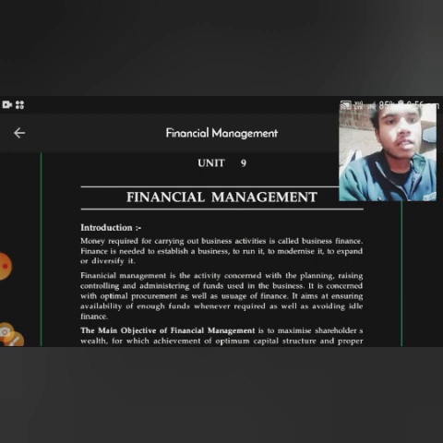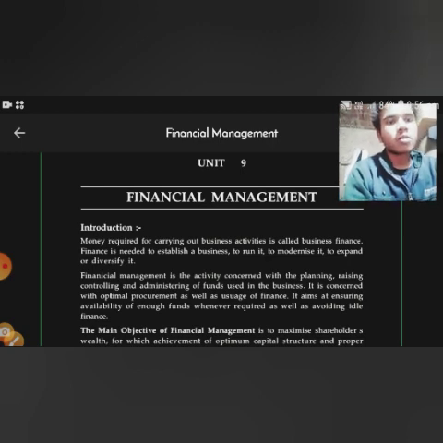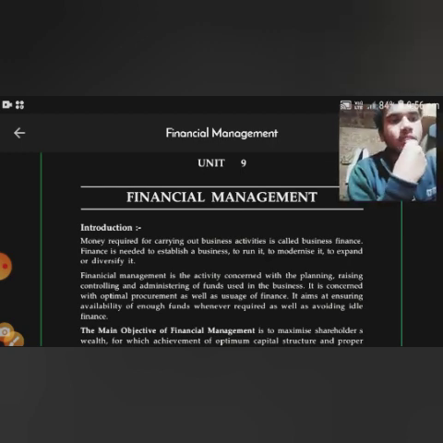Money required for carrying out business activity is called business finance. All the money which is required for business is called business finance. Finance is needed to establish a business, to run it, to modernize it, to expand or diversify it. Financial management is the activity concerned with the planning, pricing, controlling, and administrating of funds used in the business.